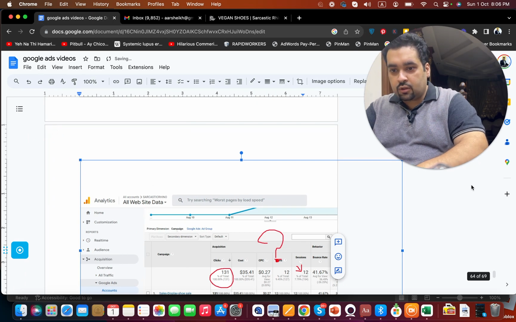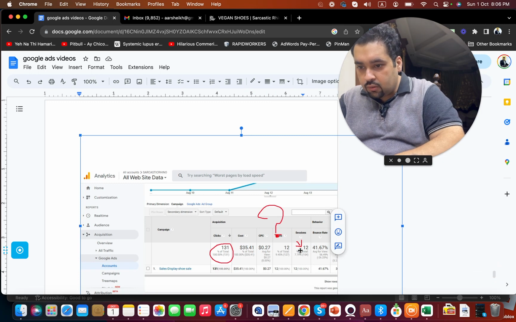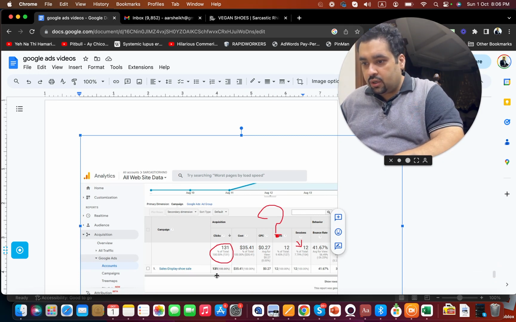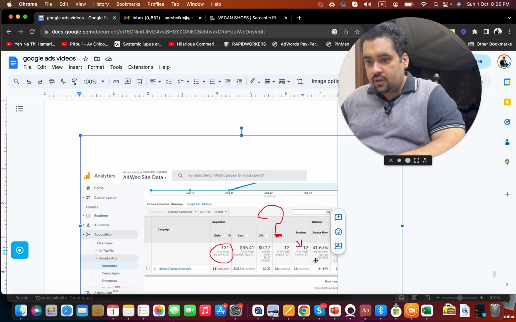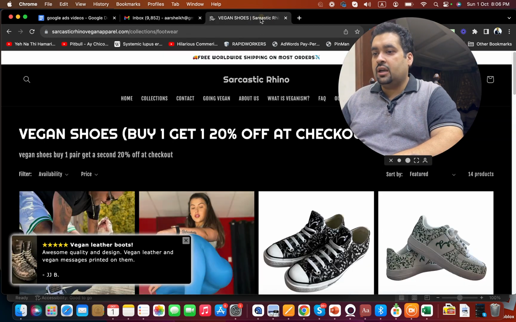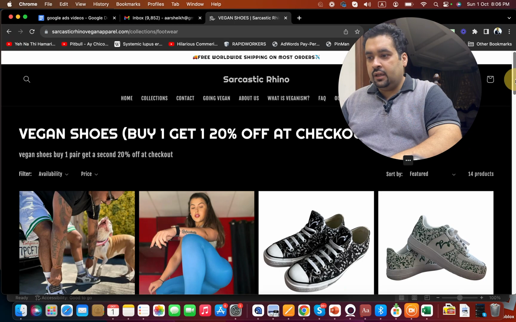Here you can see 131 clicks and 12 sessions, with a bounce rate of 41.6%. So bounce rate is good, but the clicks are high and sessions are low. Let me see your landing page. While I try to load it, it loaded quickly.